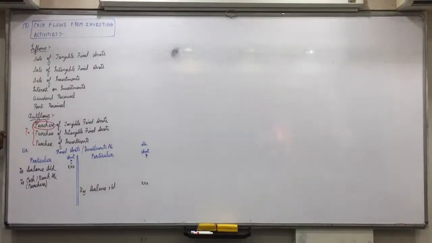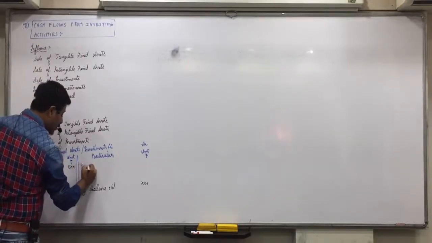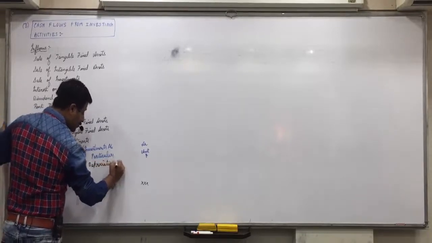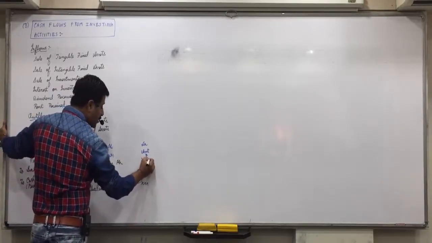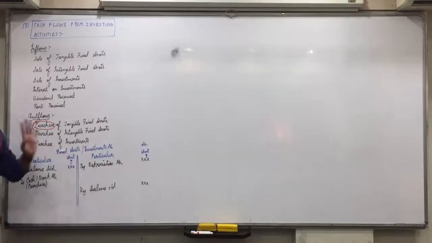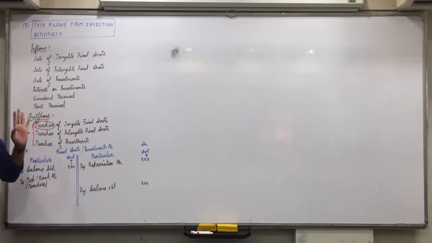Then if you provide depreciation on assets, what is the entry? Depreciation to assets, meaning assets on credit side by depreciation account. This is the only difference in assets and investments. Investments will not have depreciation. Fixed assets will have depreciation, but investments will not. So when you are making the investment account, this entry will not come. And when you are making the fixed assets account, this entry will come. Did everyone understand this? When you sell the asset, what is the journal entry?